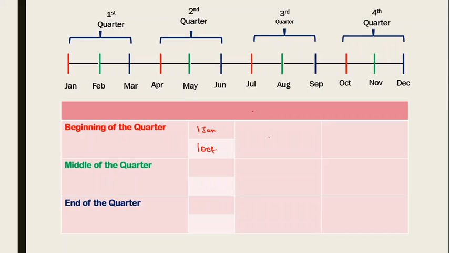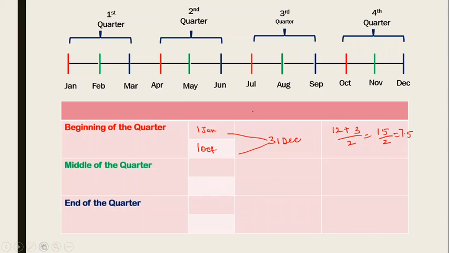And which date do I have to compare with? I'm going to compare it with 31st of December. So compare the two and find out the months here. This is 12 months, and from October till December, these are 3 months. So it gives me the picture as 15 by 2 or 7.5.